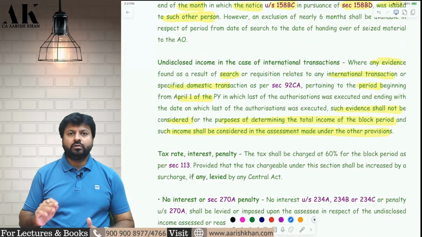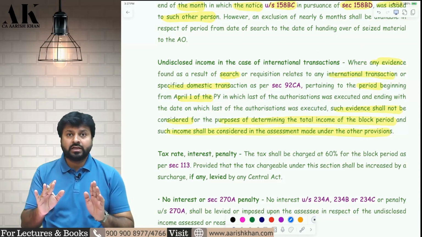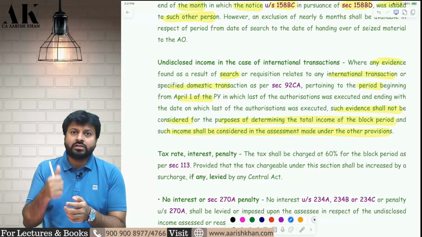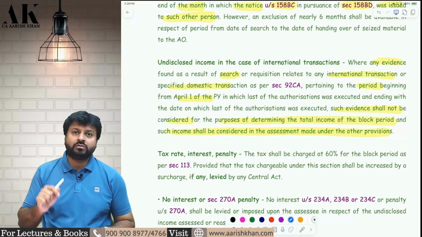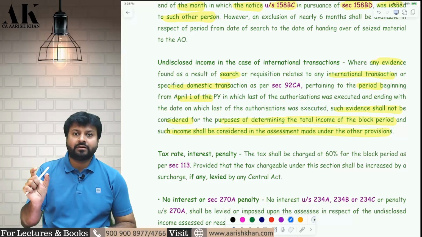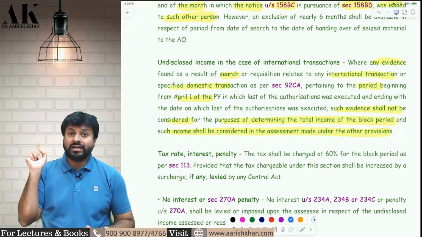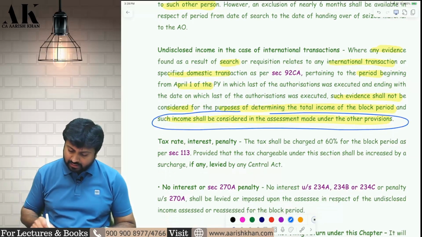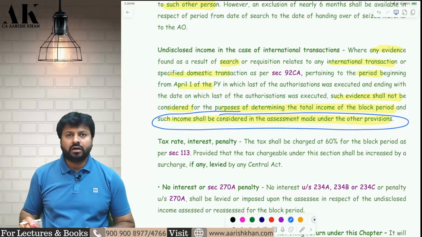Now, next point is with respect to transfer pricing assessees, where there is an international transaction or a specified domestic transaction. Listen carefully. If the AO finds something in relation to international transaction or specified domestic transaction from the period 1st April 2024 to 5th October 2024, that the assessee has escaped some income, and it pertains to the current year, not to the last 6 years, then that should not be taken in the block period. For that, separate assessment should be done under the different provisions of the income tax law, like 143 subsection 3, 144 best judgment assessment.